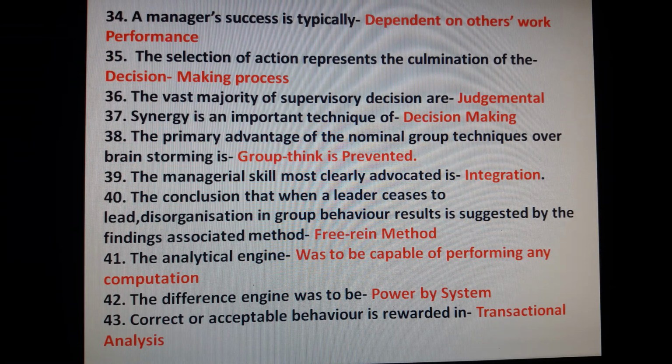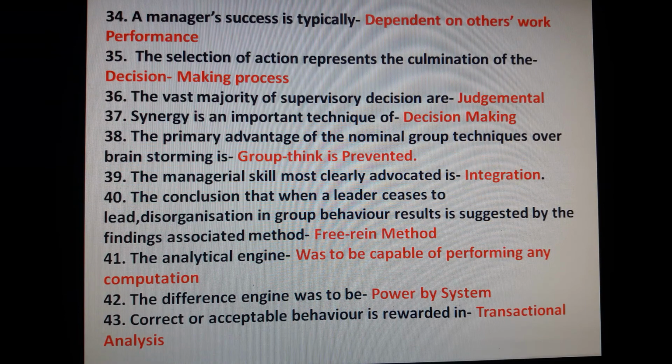The managerial skill most clearly advocated is integration. Question number 40. The conclusion that when a leader ceases to lead disorganization in group behavior results is suggested by the finding associated method free rein method. The analytical engine was to be capable of performing any computation. The difference engine was to be powered by steam.